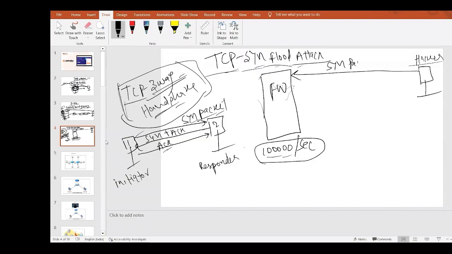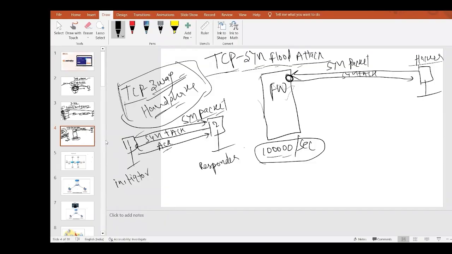When the hacker sends a SYN packet, my firewall will reply with a SYN ACK and open one session for this. My firewall will start waiting for the acknowledgement, the third packet from the hacker PC, and will keep the session open until the hacker sends the third packet.